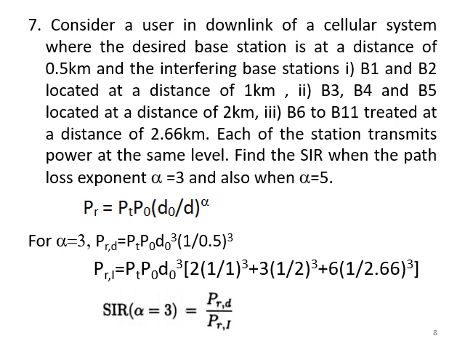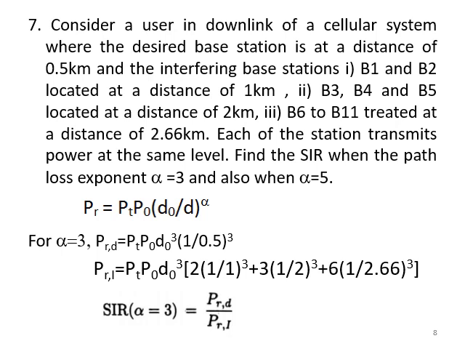Each of the stations transmits power at the same level. Find the SIR, signal to interference ratio, when the path loss exponent alpha equals 3 and also when alpha equals 5. This is from the December 2019, January 2020 question paper, and it was asked for 8 marks.